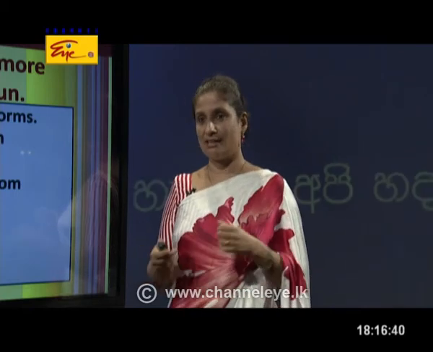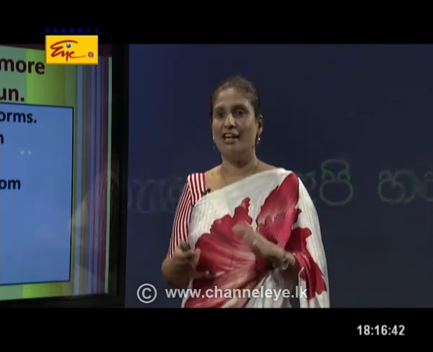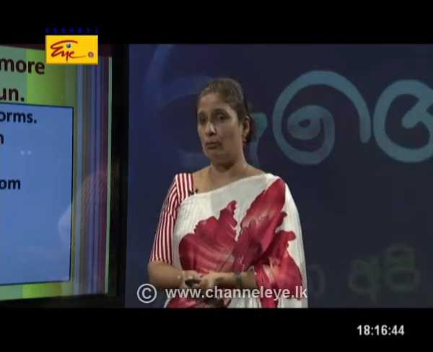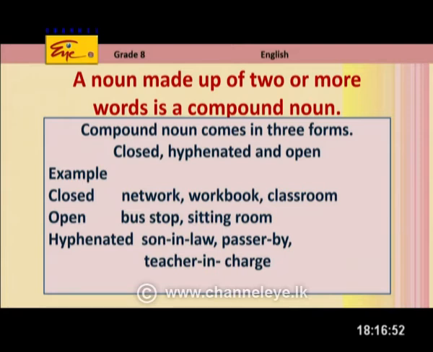Right now, my dear children, and also Samadhi, now we are moving to the second part of the lesson. That is the compound nouns, right? A noun made up of 2 or more words is a compound noun. A compound noun comes in 3 forms: closed, hyphenated, and open. Right, let me explain with examples, right?